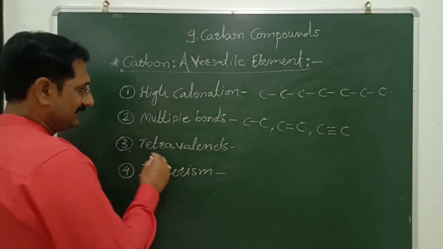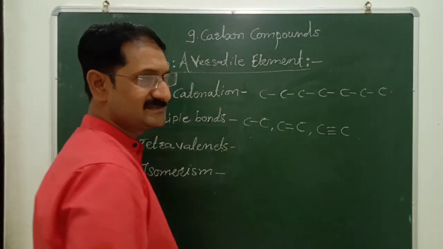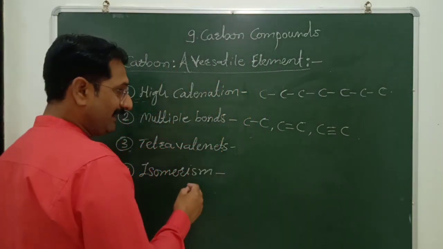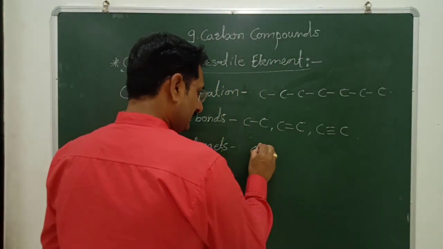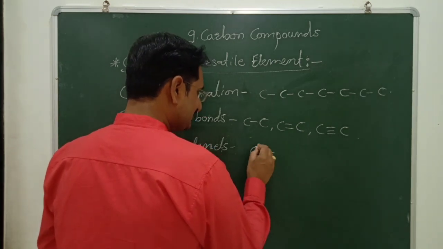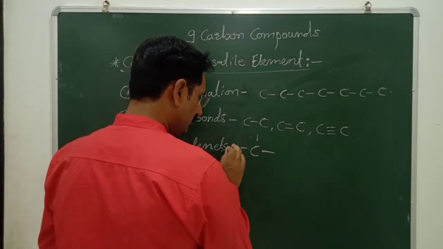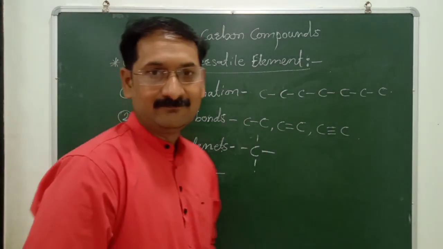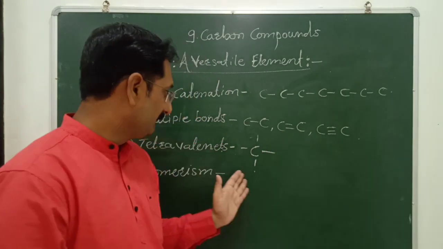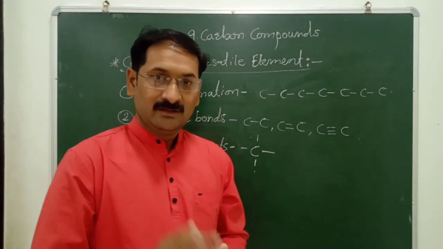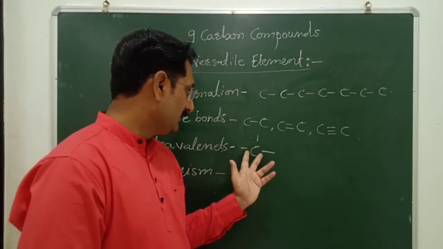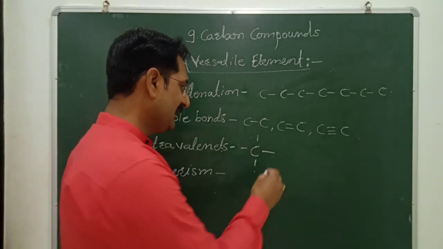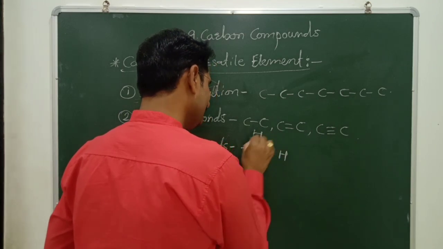The next thing is tetravalence, meaning carbon is a tetravalent element. It has 4 valence electrons, and it can share its 4 electrons with 4 other monovalent atoms, and because of this carbon forms a large number of compounds. If carbon shares its 4 valence electrons with hydrogen atoms, then it forms methane.